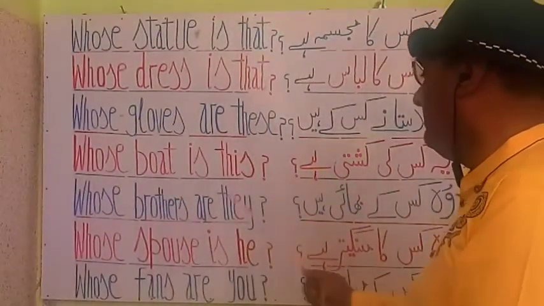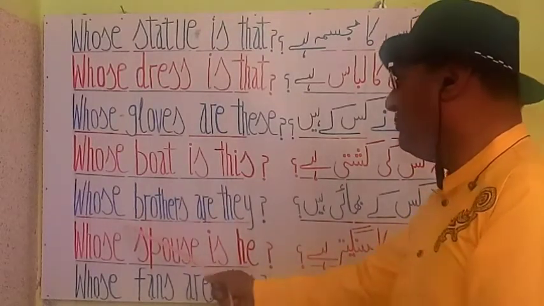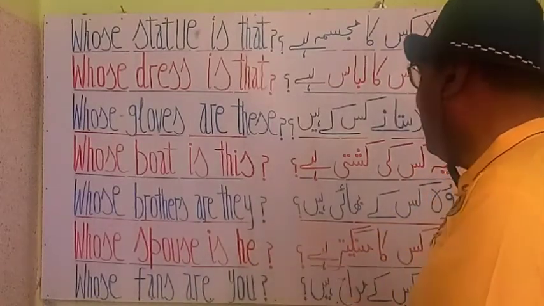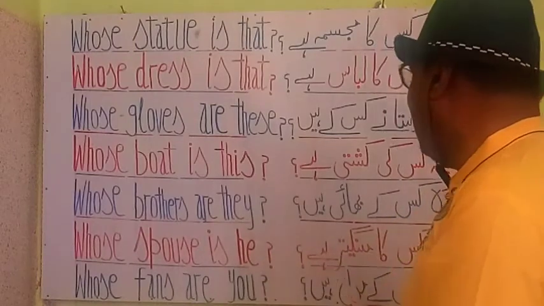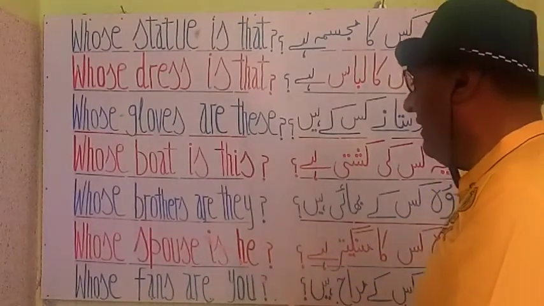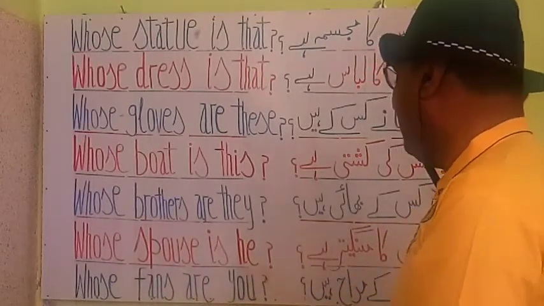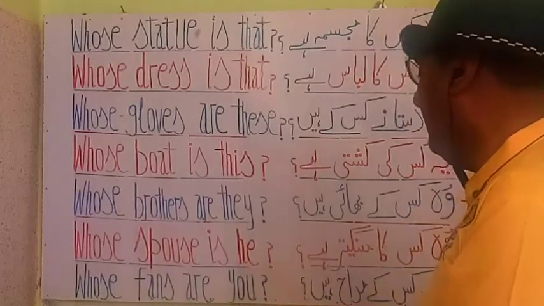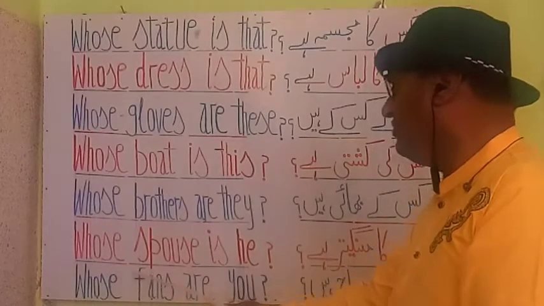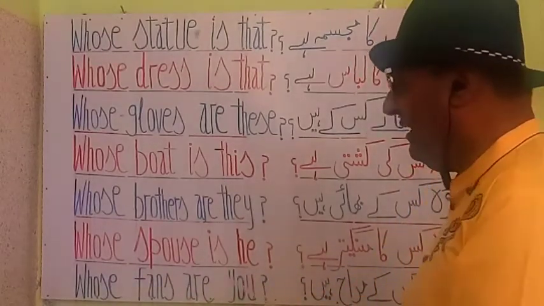And next is whose brothers are they? वो किसके भाई हैं? And next is whose spouse is he? वो किसका मंगेतर है?